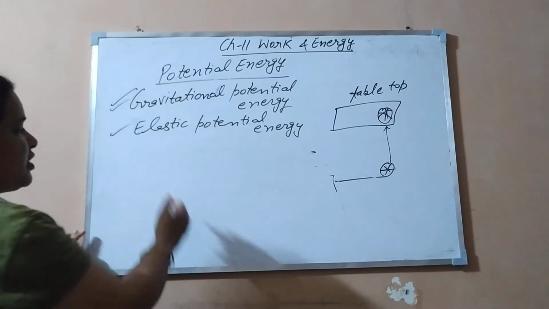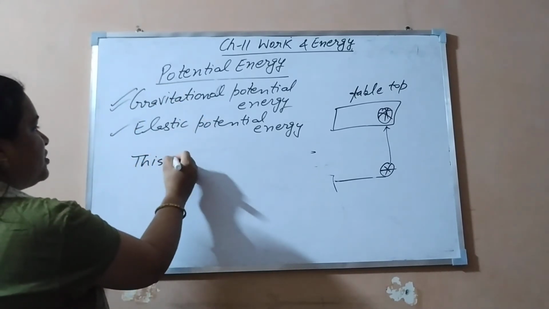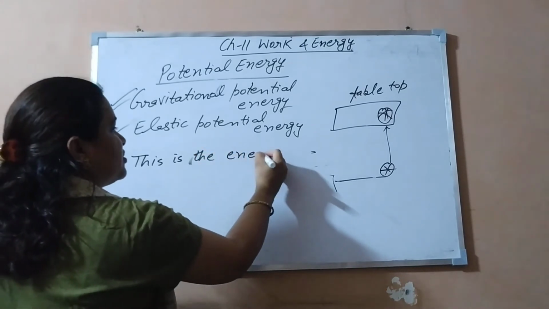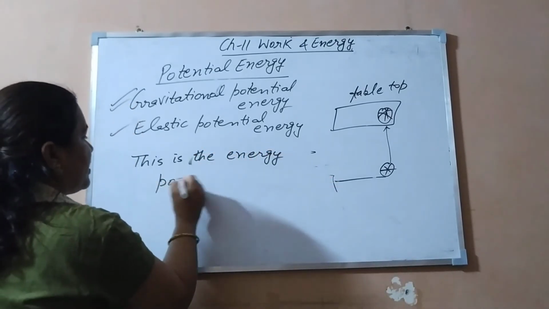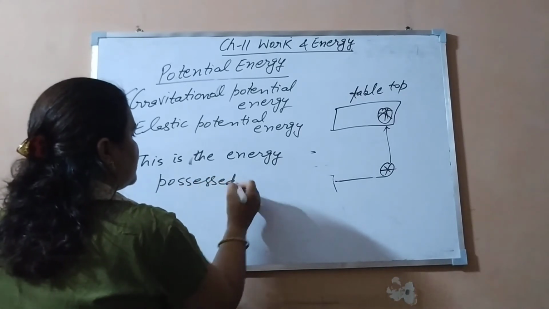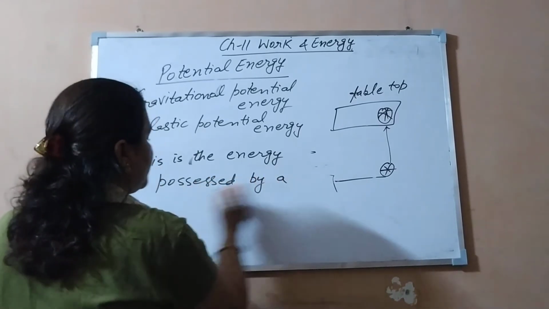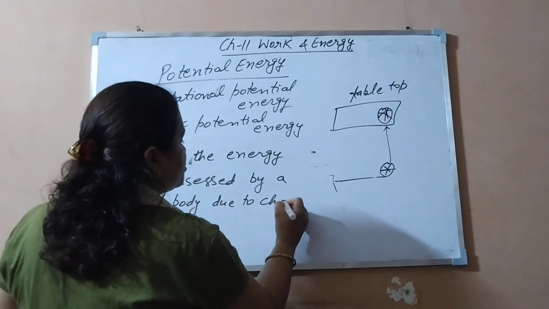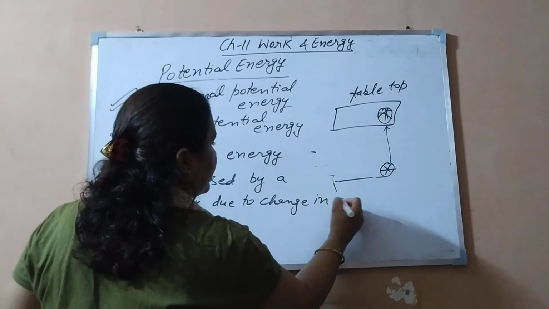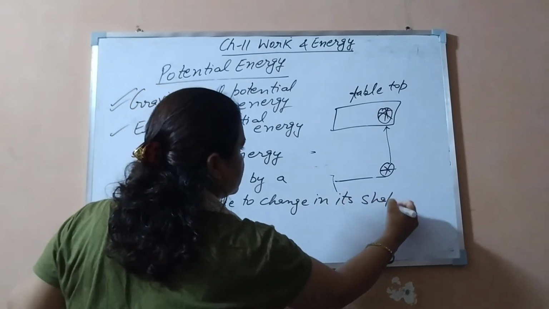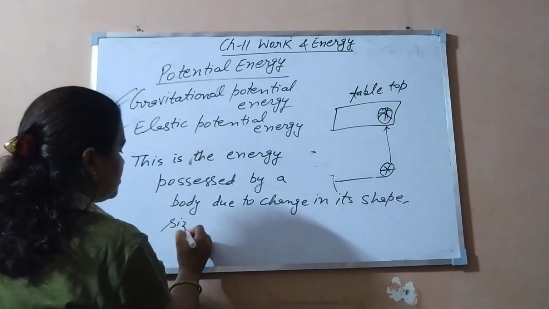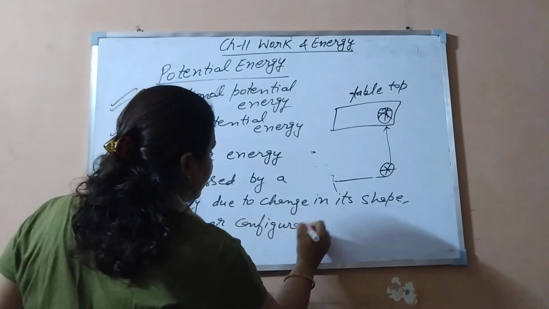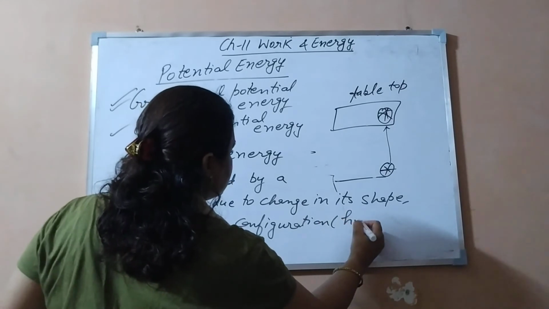So what is potential energy? This is the energy possessed by a body due to change in its shape, size or configuration, or we can say its height.